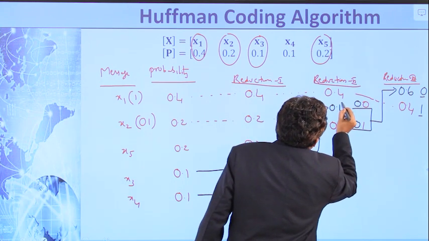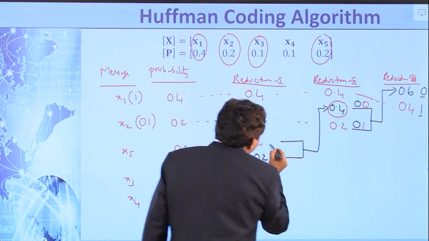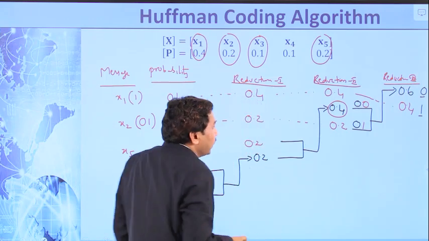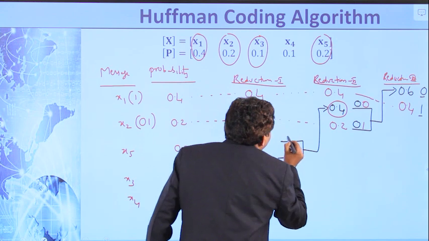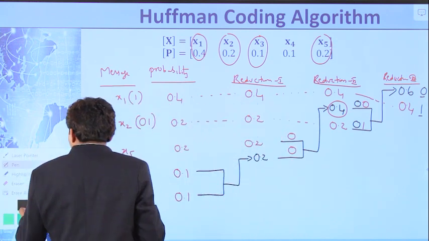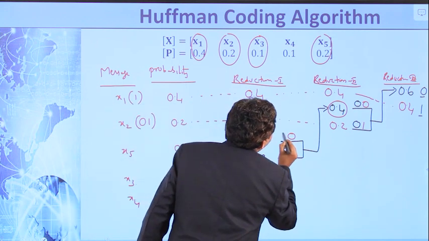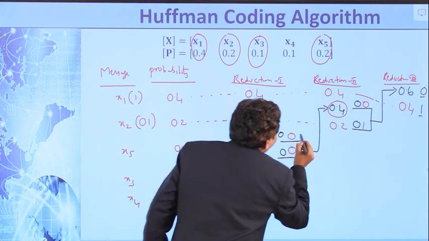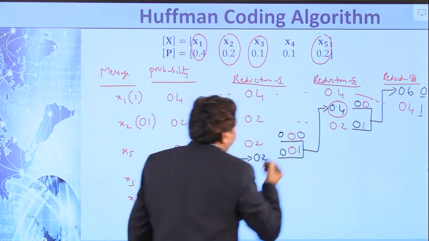Now we obtain this 0.4 by adding these two probabilities, that is 0.2 plus 0.2 is 0.4. That indicates 0 0 is common for these two codes. Now assign 0 to the upper probability and 1 to the lower probability.